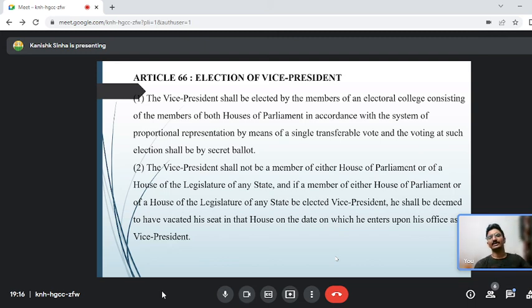So Jagdeep Dhankar is very clear. He was the governor of West Bengal, not an issue. Remember M. Venkaiah Naidu. Venkaiah Naidu was a member of the Rajya Sabha or Lok Sabha. I don't remember specifically, but he was a member of either House of the Parliament. The day he became the vice president of India, he automatically vacated his seat in that particular house. So he should not be a member of either House of the Parliament, Lok Sabha, Rajya Sabha, or even the state legislature. The moment he becomes vice president, if he was so, he has to vacate that post. Next.